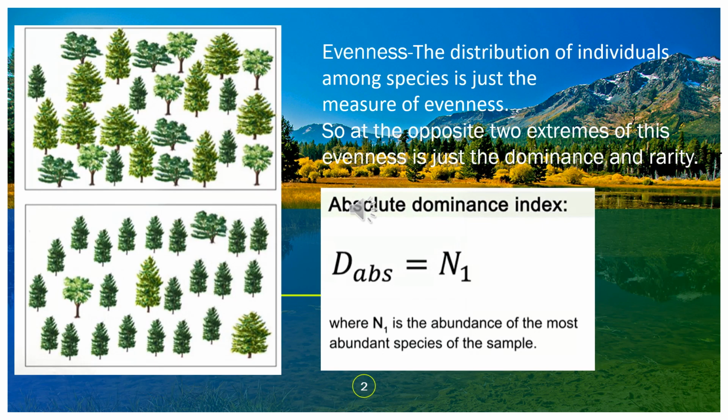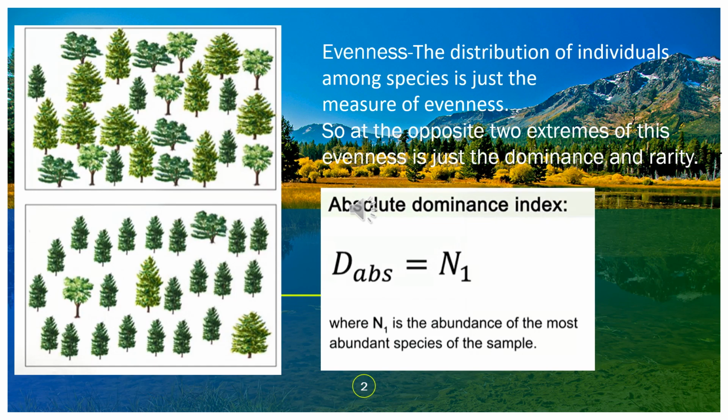A simple way to combine abundance and richness is evenness. So, is there any homogeneity within the sample? It is rare that all the species are equally abundant, and so some of them are more abundant in general than the others. So the distribution of individuals among species is the measure of evenness.